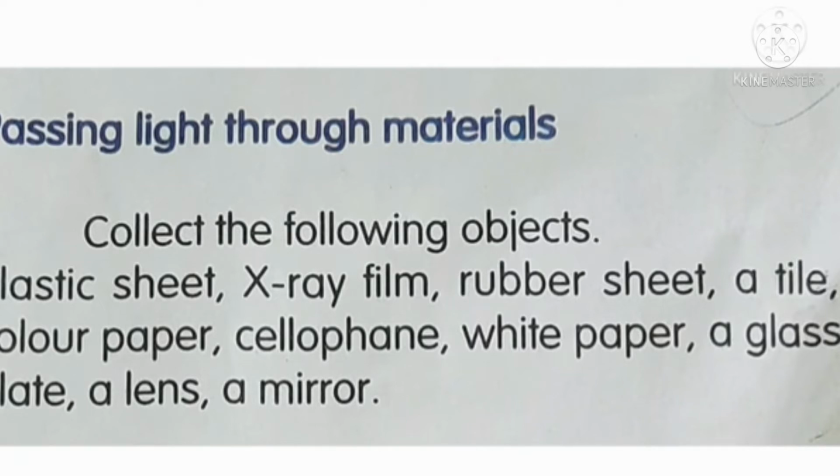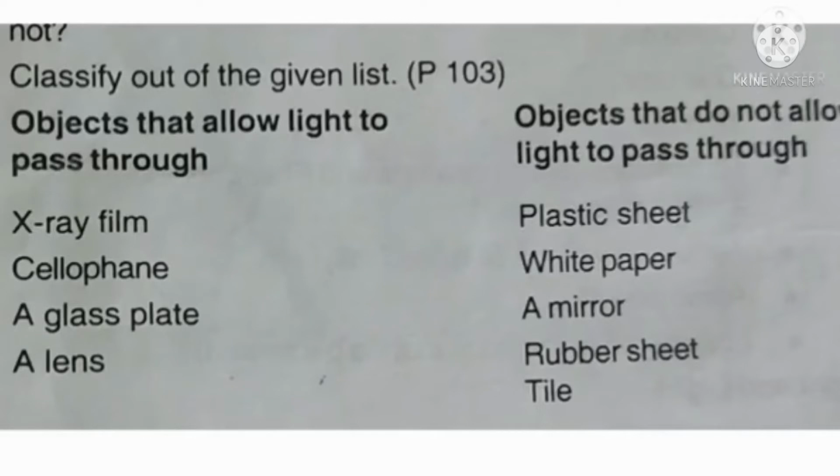Allow light from a torch to pass through each object. Which objects allow light to pass through them? Which objects do not allow light to pass?